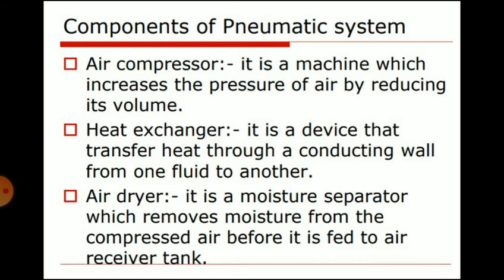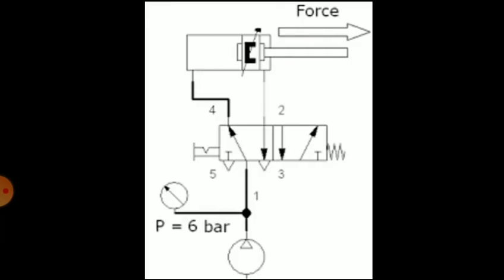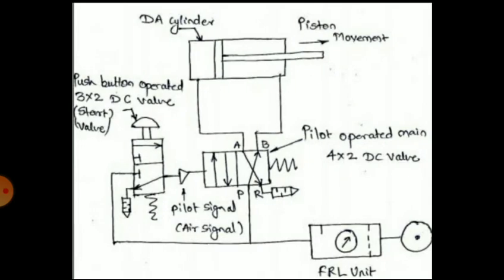Then heat exchanger. It is a device that transfers heat through a conducting wall from one fluid to another. Next is air dryer. It is a moisture separator which removes moisture from the compressed air before it is fed to the air receiver tank. Then FRL unit. You have seen the FRL unit at the bottom.